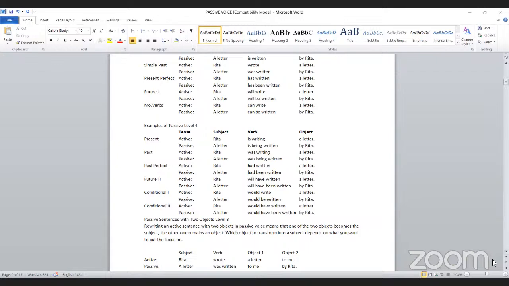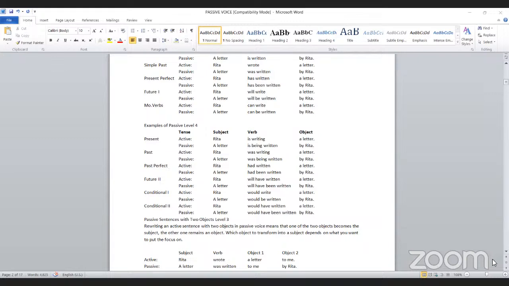What do you mean by B-E-E-N? Past participle. Remember, keep it in your mind. Past participle of the verb. Okay, B-E-E-N is the past participle form of be. There is no real meaning.